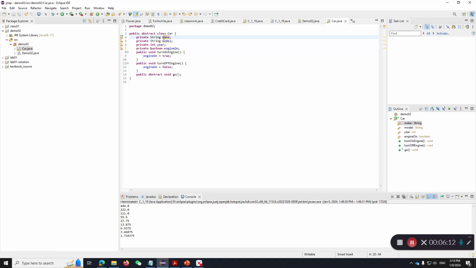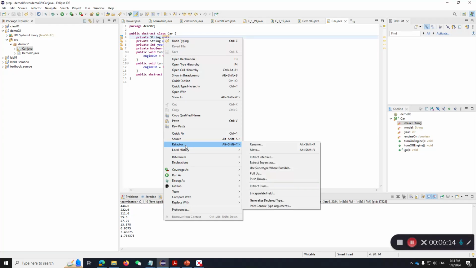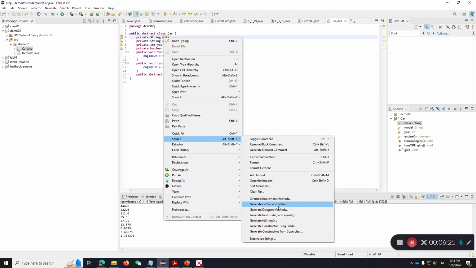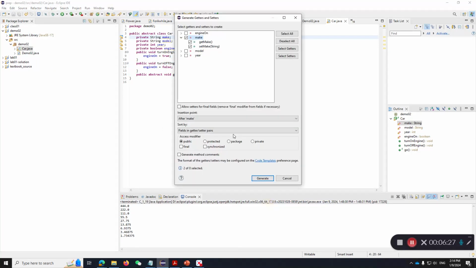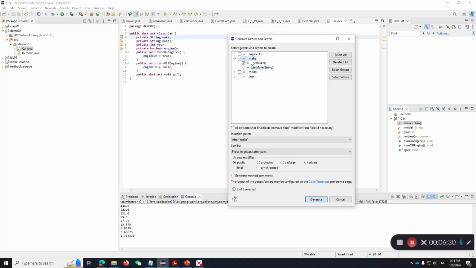Using Eclipse, you can do this by right-clicking, then refactor, and then source here. So you can do generate getters and setters, and you can check the variables that you want to make getters and setters for. For example, for engine on, I defined turn on engine and turn off engine, so I don't want getters and setters here. By the way, getter is a different name for accessor, and setter is a different name for modifier.